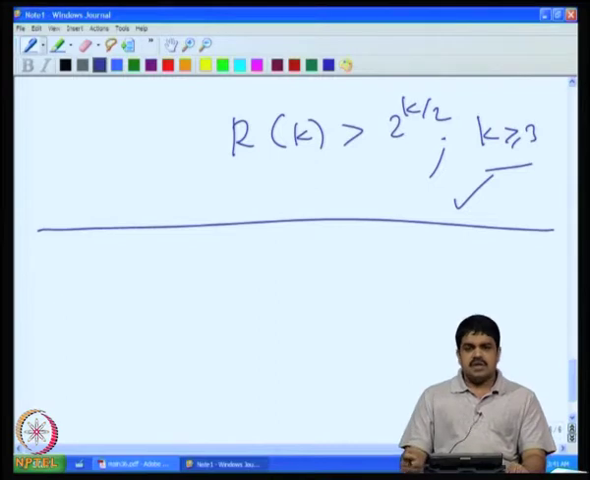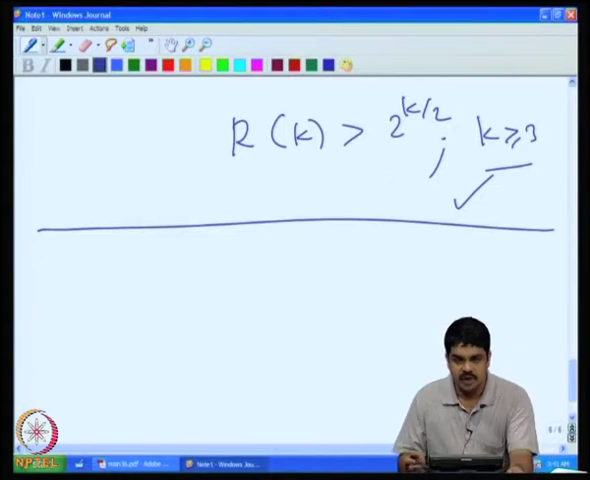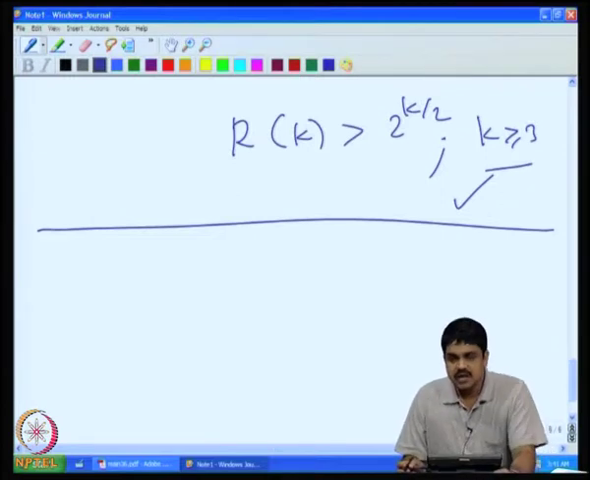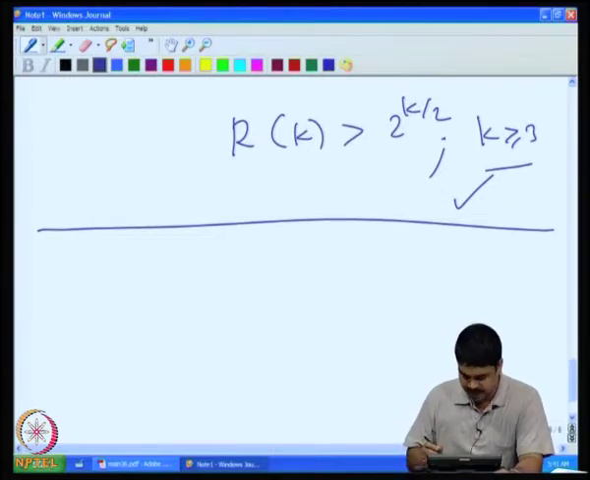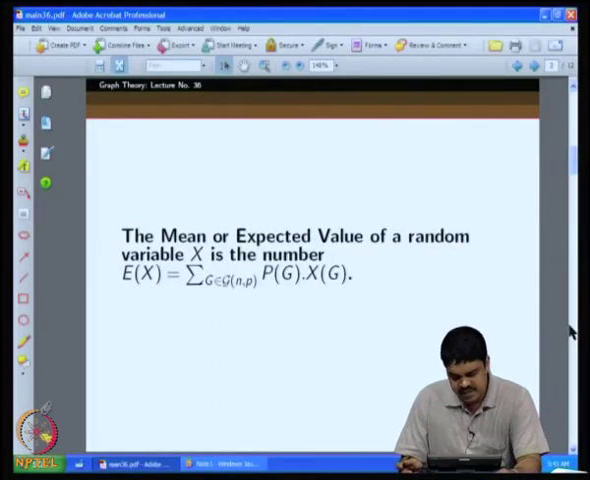Now, our intention is to introduce some other techniques of the probabilistic method. So, we will start with the notion of expectations. So, let us see, what is the mean or expected value of a random variable X?